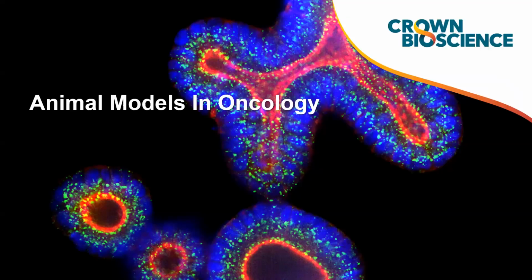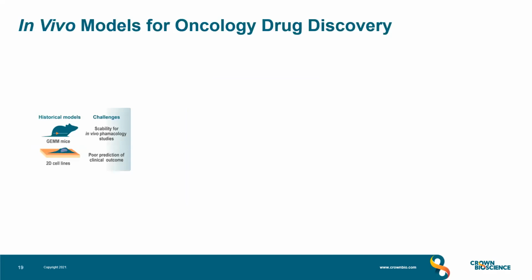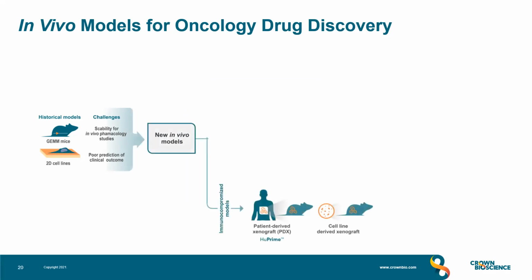So let's dive into what animal models for oncology research are available. Firstly, it can be quite difficult to know which models can be used and when. Historically, models were simple, like murine-based in vivo models or in vitro 2D cell lines, but these were seen as poorly predictive. Then over the last few decades, new models emerged to overcome these challenges, especially the patient-derived xenograft systems, due to improved engraftment of the human tissue in NOD-SCID or NSG mice. And this is also alongside your standard cell line models from those 2D cultures.